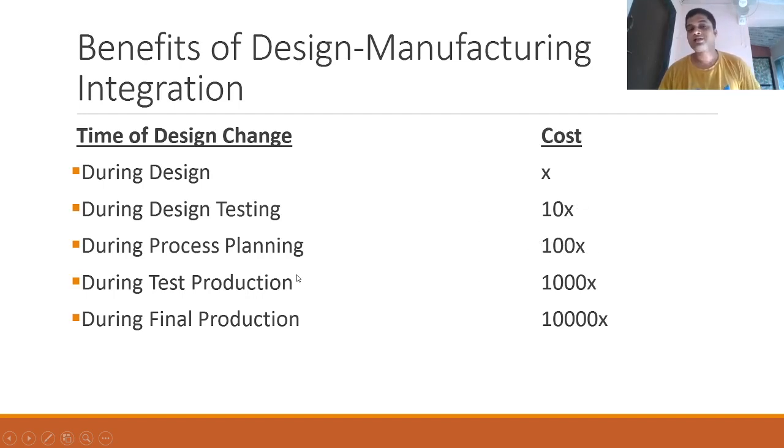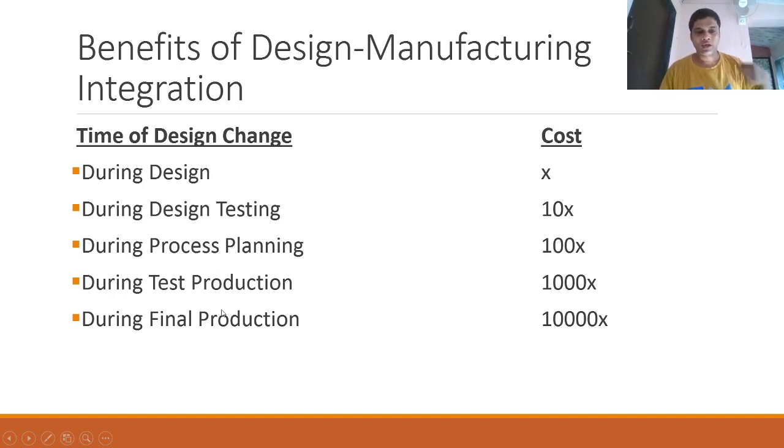So as you go up the ladder from design to manufacturing, if you are changing your designs, it will incur more and more cost. Let's say during test production, the process planning was also completed, production was started, and you have produced some products and you're in the testing phase.